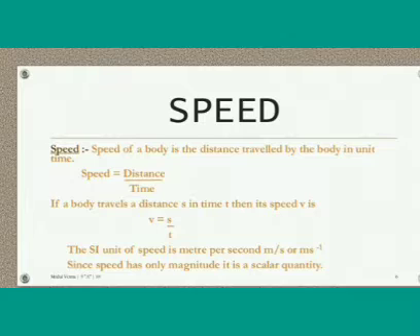Speed. Speed of a body is the distance travelled by the body in unit time. Speed is equal to distance divided by time. If a body travels a distance s in time t, then its speed v is equal to s by t. The SI unit of speed is meter per second. Since speed has only magnitude, it is a scalar quantity.